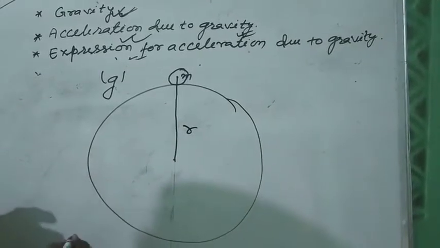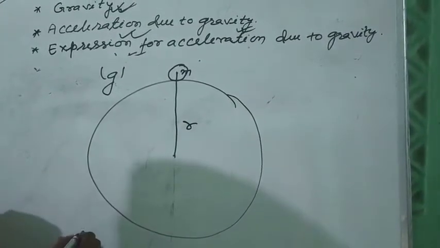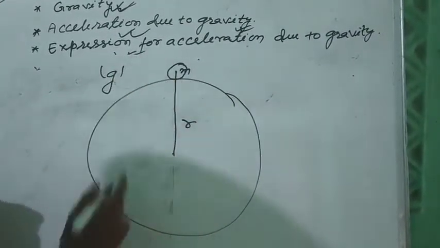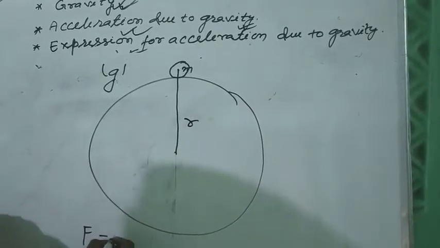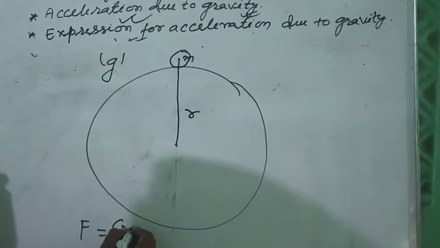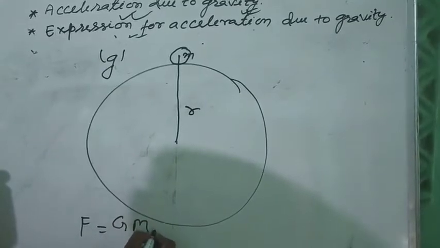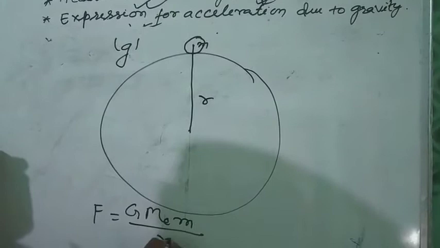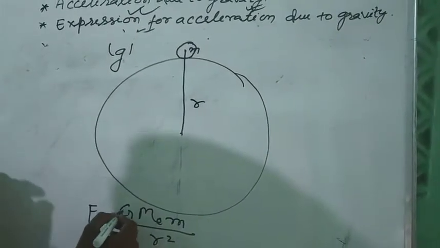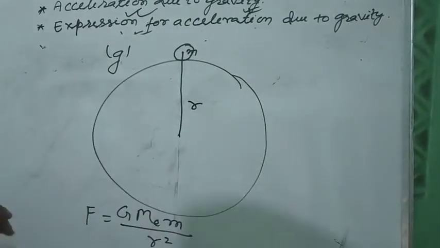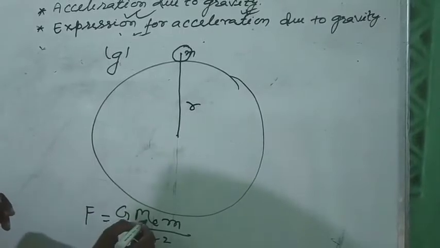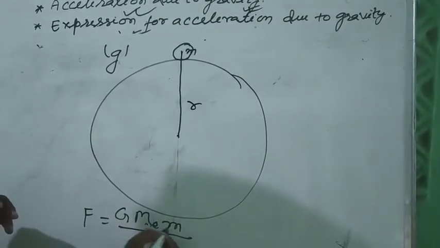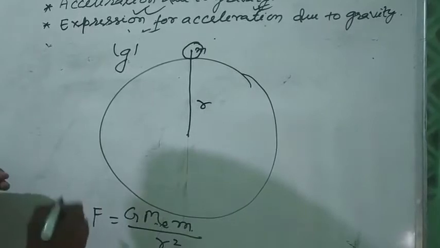Then the expression for gravitational force applied by Earth to the body is written as F = G M_E m / r², where capital G is the gravitational constant, M_E is the mass of the Earth and m is the mass of the body.